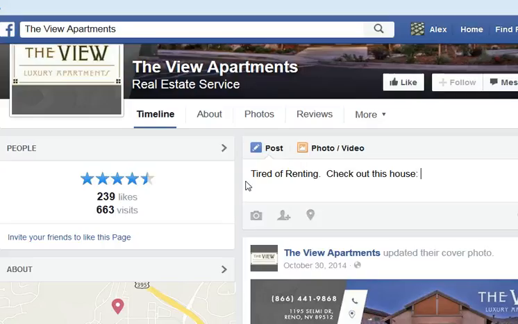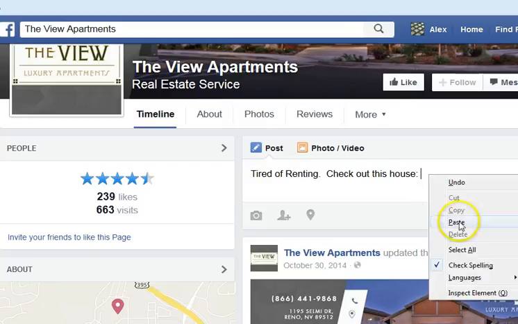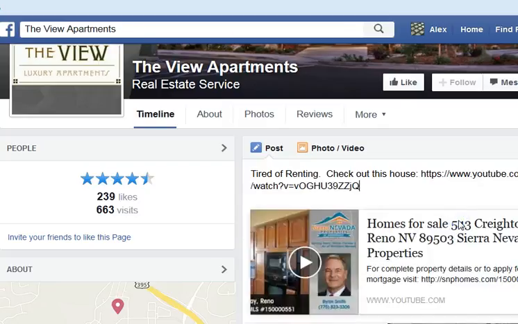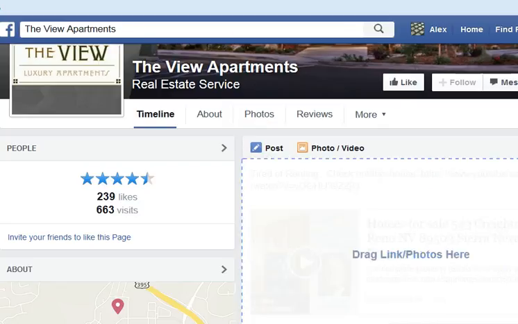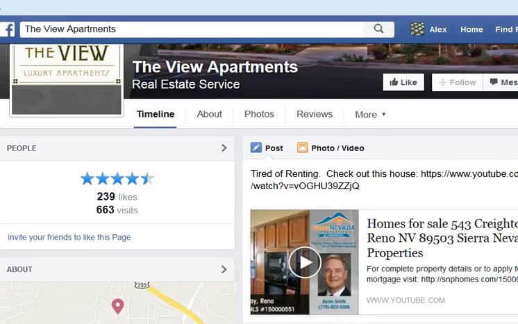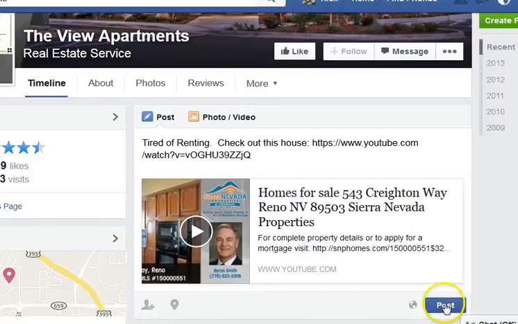And then we can take our link that we had in YouTube, or it can be an image like a JPEG image or another file, or it can even be a link to your website if you like, and you can just simply paste that into the post. And again, what you're doing here is you're going to post it. And that's simply by clicking right here.